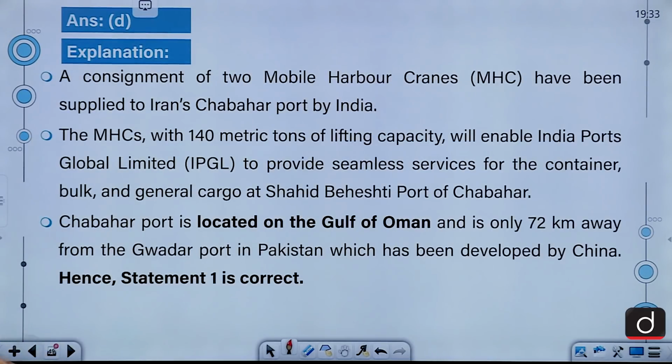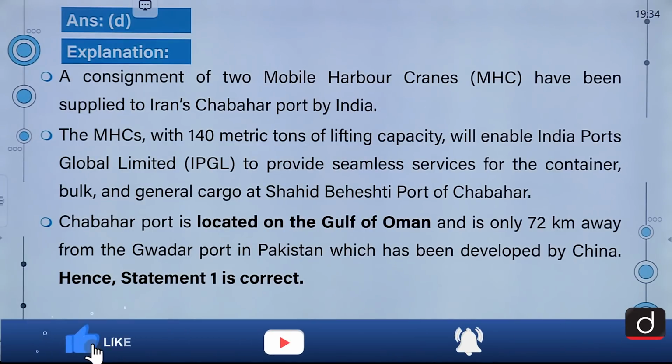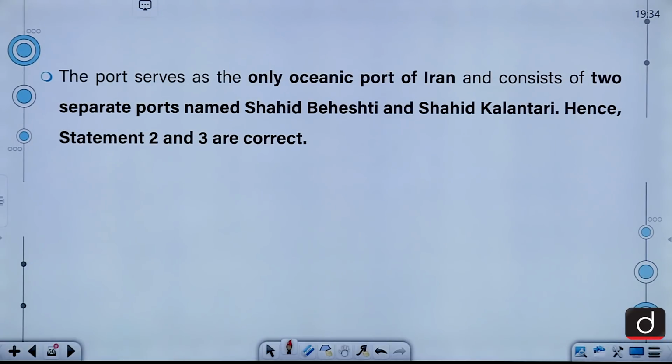The correct answer for this question is D. That means all the statements are correct. Moving on to the explanation. A consignment of 2 mobile harbor cranes has been supplied to Iran's Chabahar port by India. The MHCs with 140 metric tons of lifting capacity will enable India Ports Global Limited to provide seamless service for the container, bulk and general cargo at the Shahid Beheshti port of Chabahar. Chabahar is located on the Gulf of Oman and is only 72 kilometers from the Gwadar port in Pakistan, which has been developed by China. The port serves as the only oceanic port of Iran and consists of 2 separate ports named Shahid Beheshti and Shahid Kalantari.